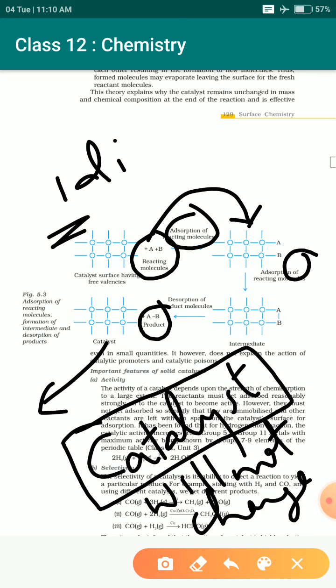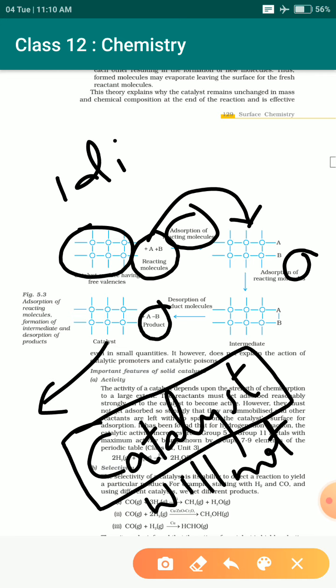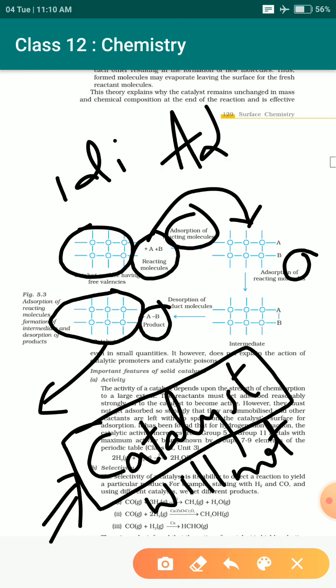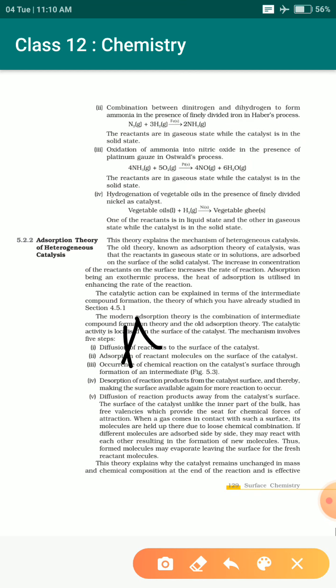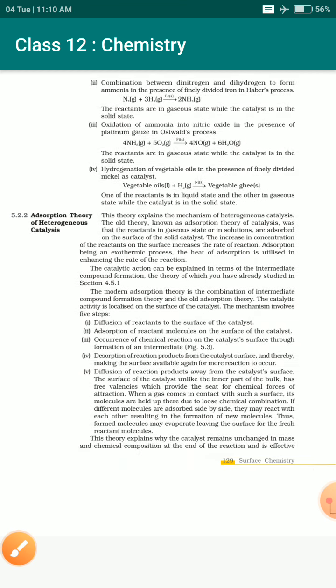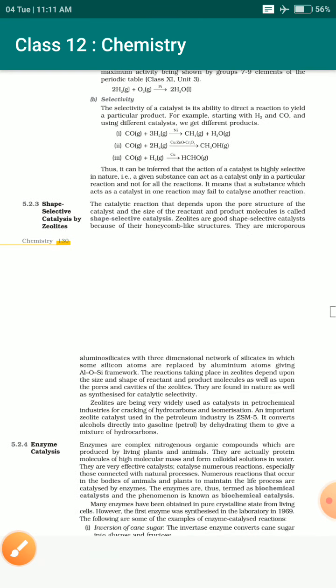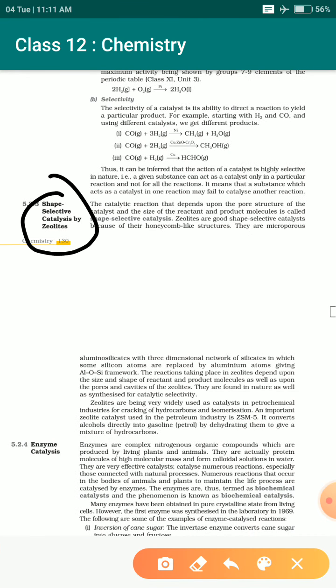So this adsorption theory of catalysis explains one thing. You can see there were some vacant sites over here at the very first step, and when it became the last step, the catalyst was the same as such. There is no change in the structure of the catalyst in any type of reaction, even in the case of the adsorption reaction. This is the adsorption theory. Notes of this you have to write by yourself. Okay. Next, the small topic, shape selective catalysis by zeolite.